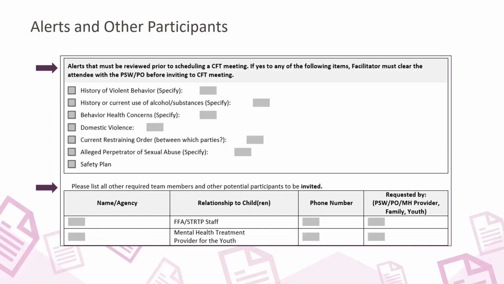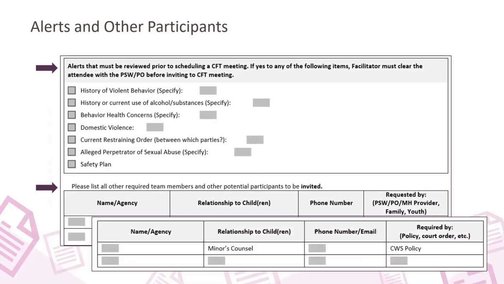The facilitator will receive prior approval from either the PSW or PO to invite potential other team members. Additional support includes any potential team member who can provide the youth and family continual support, especially when professional supports are no longer involved. These additional supports, also called natural supports, create a support system that assists the youth and family in continuing to use their learned healthy coping skills and safety strategies.